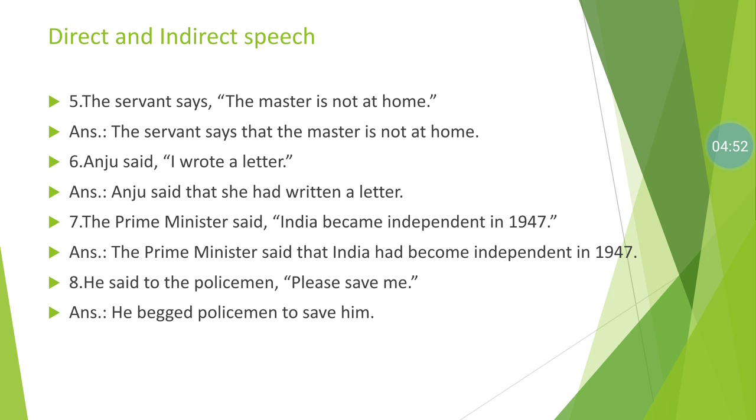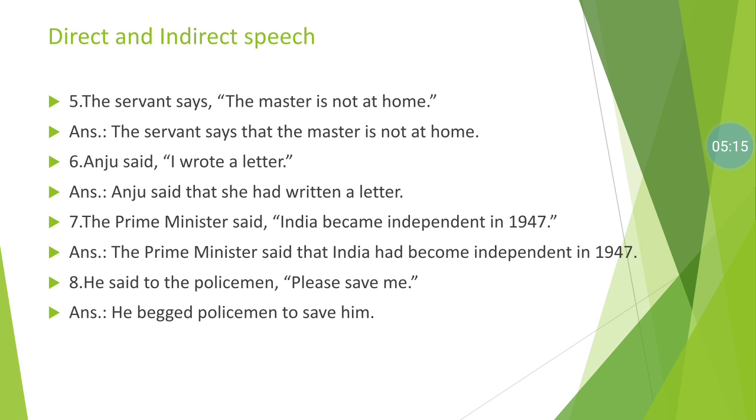Here the simple present tense is used in the reported verb, that's why there is no change in the tense in reported speech also. So is remains as it is, it does not transfer to was. So the answer is, the servant says that the master is not at home.